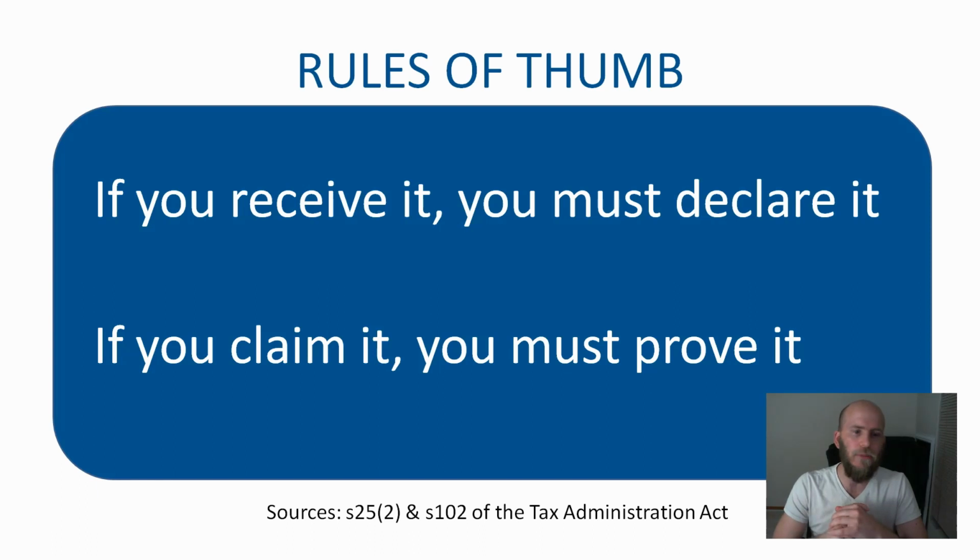And the second one is if you claim it, you must be able to prove it. And what does that mean? If you are claiming rental expenses, you've got a rental property and you want to claim the bond interest, you need to prove the bond interest by having a bond statement which reflects all the interest. If you are claiming a travel allowance deduction, you need to have a logbook, for example. Without the logbook, SARS is going to disallow it.